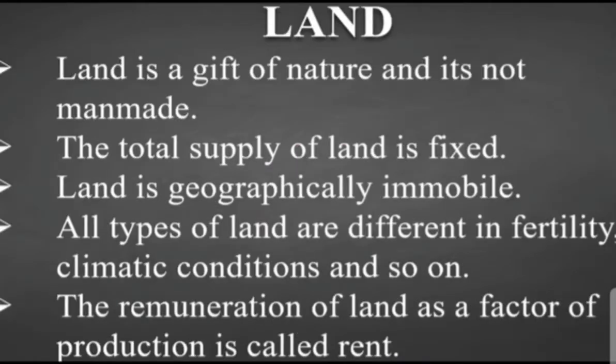Now the very first is land. Students, in the ordinary sense land means the surface of the earth, but in economic terminology it is not only the land but all the natural resources which are useful for production that are called land, because they are natural assets. According to Marshall, the natural resources which have been given to man freely by nature can be called land.